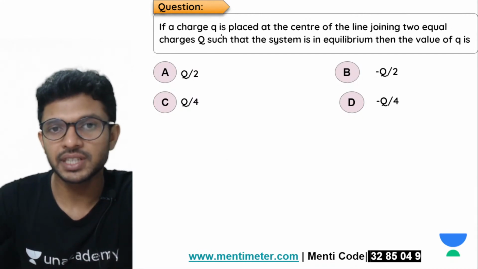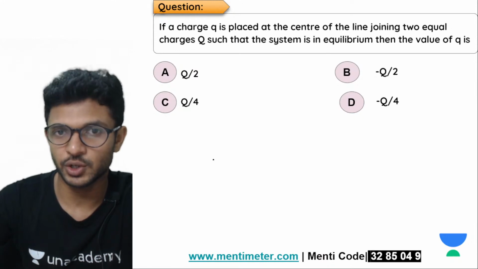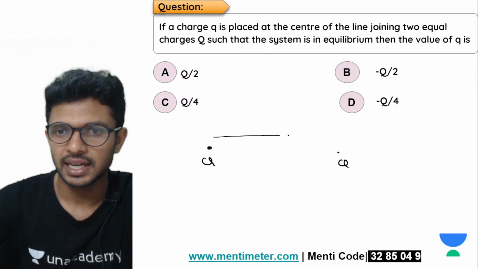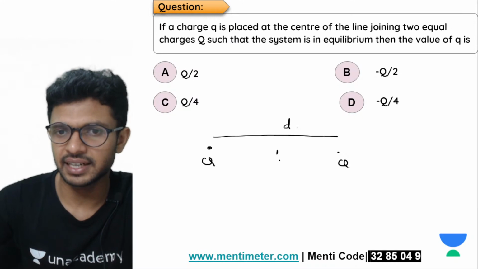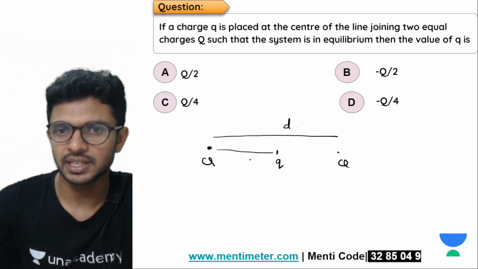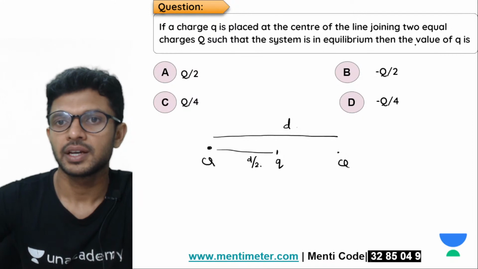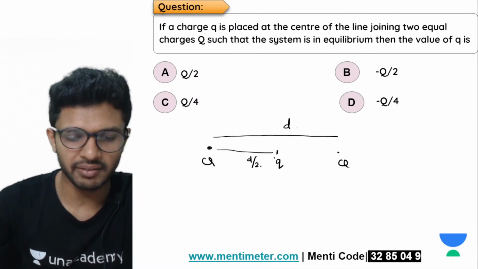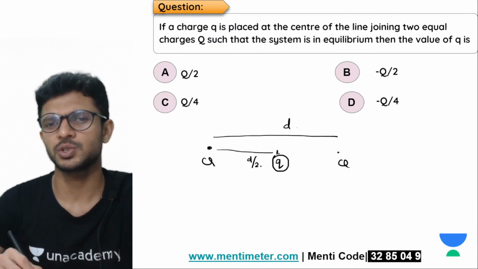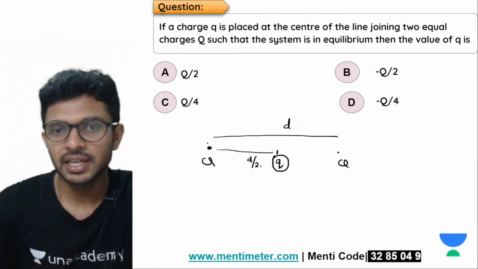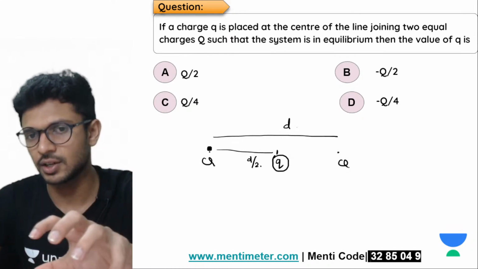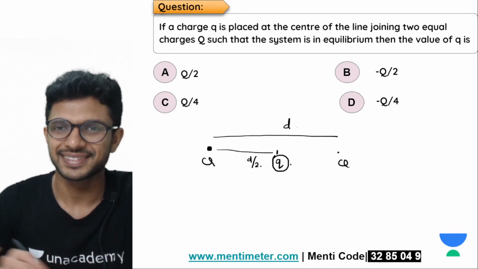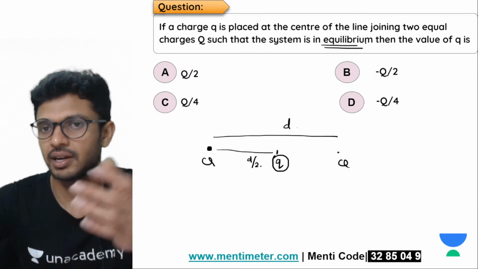देख ले how to deal with this question. If a charge q is placed at the center of a line joining two charges, so you have a capital Q, you have another capital Q. Let's say the distance between them is d. Exactly at the center, we are keeping another small q. The distance is d by 2. So the question is, ये q का value कितना है? We did a problem. First question was almost like this, right? Question is, if one of the charge has to be in equilibrium, let's take this particular charge itself. If this is in equilibrium, what's the value of capital Q? In the question itself, directly given the hint for solving.